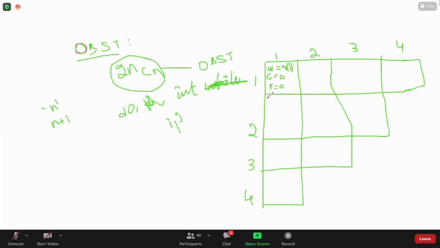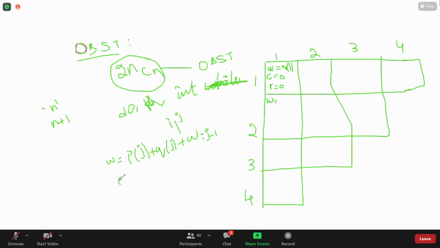Next, when i and j are not equal, then w is equal to p of j plus q of j plus w of i comma j minus 1.